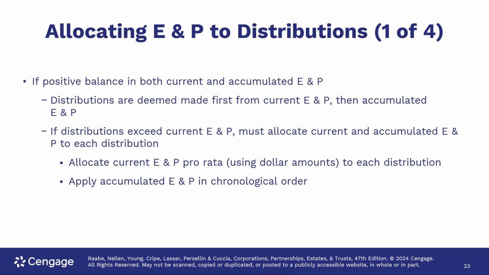If there is a positive balance in both current and accumulated earnings and profits, the distributions are deemed made first from current and then accumulated earnings and profits. If the distributions exceed current earnings and profits, we must allocate current and accumulated earnings and profits to each distribution. So allocate current earnings and profits pro rata using dollar amounts to each distribution and apply accumulated earnings and profits in chronological order.